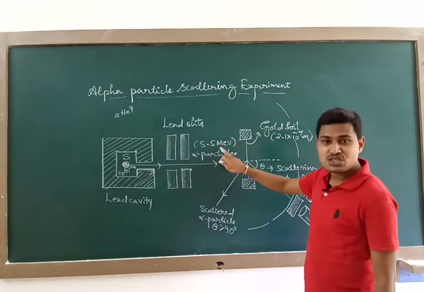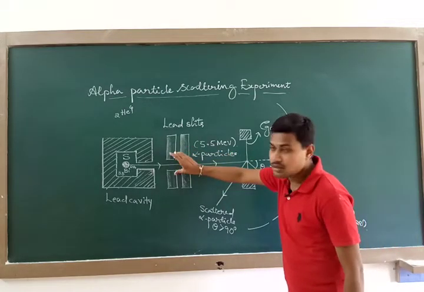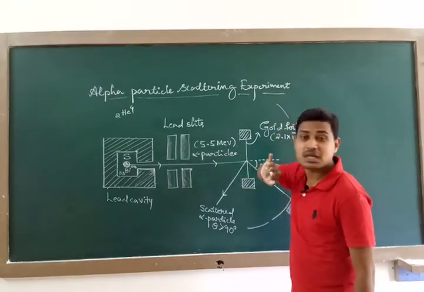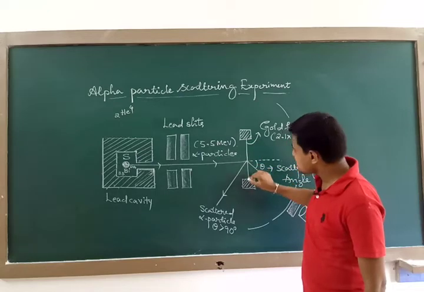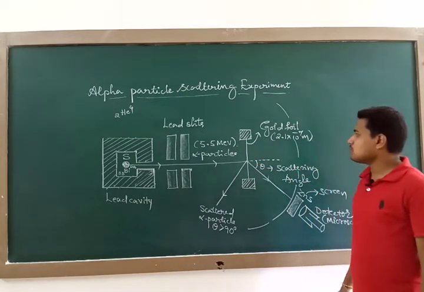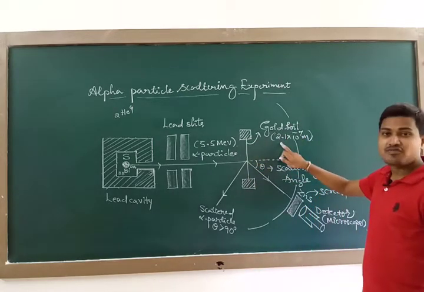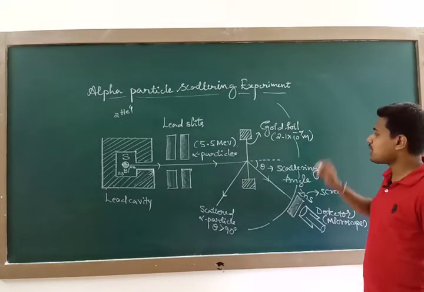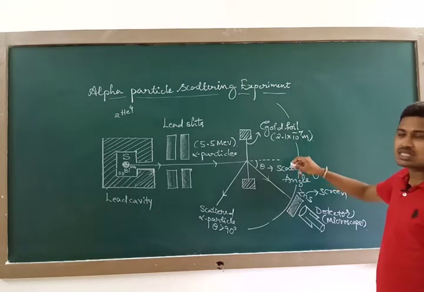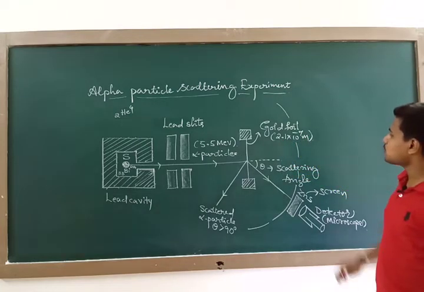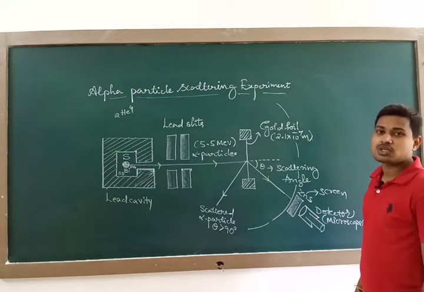Such energetic alpha particles, which are made into a collimated narrow beam by passing through the lead slits, are thereafter made to be incident on this gold foil. And remember, the thickness of the gold foil they have maintained in this experiment is 2.1 into 10 power minus 7 meter.